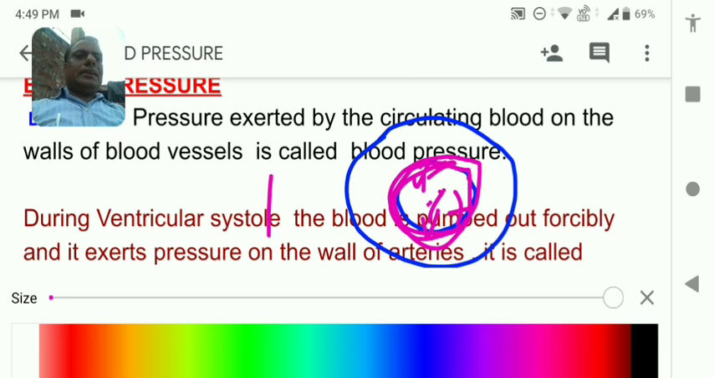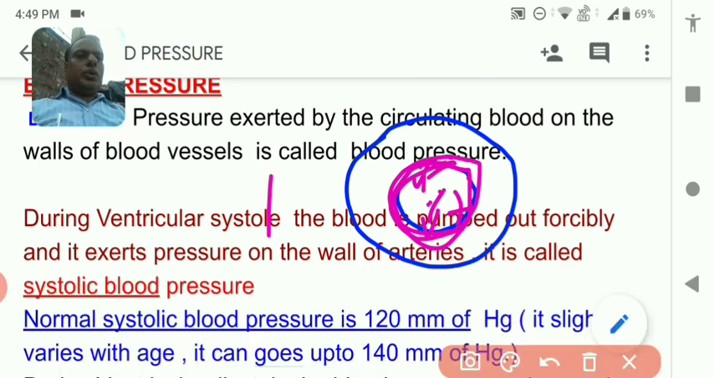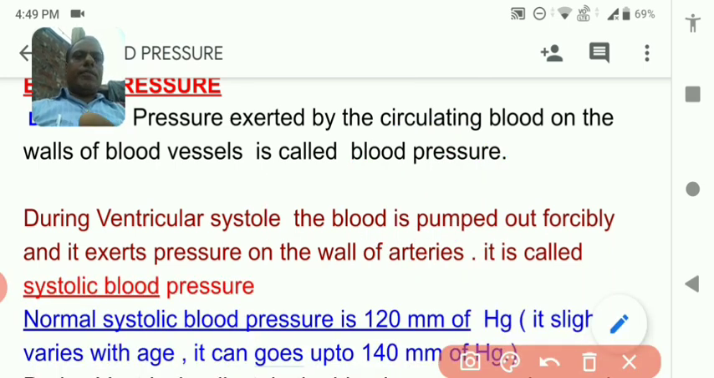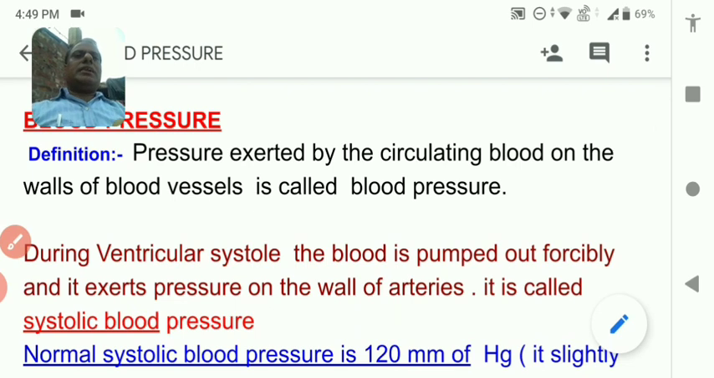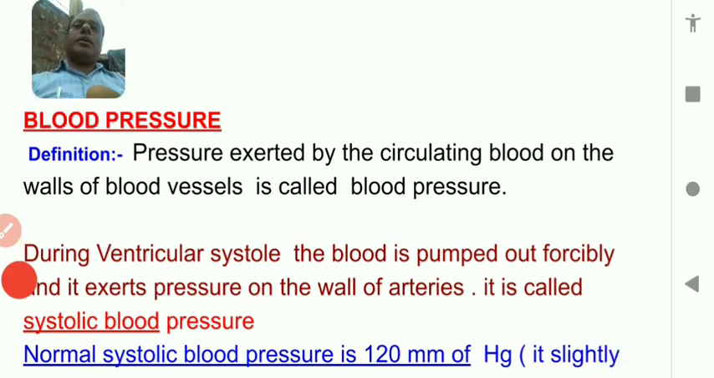So as shown in the definition, blood pressure is the pressure exerted by circulating blood on the walls of the blood vessel. Means pressure exerted by blood on the wall is called blood pressure.